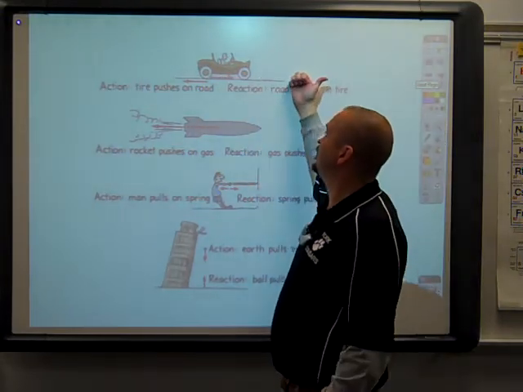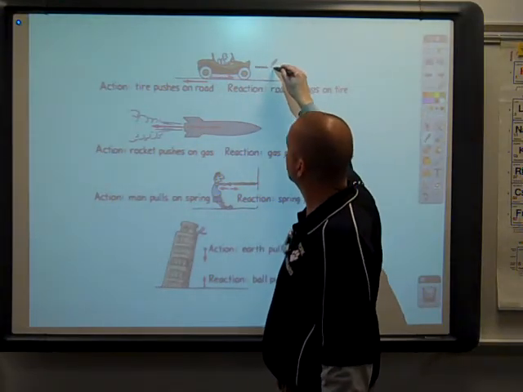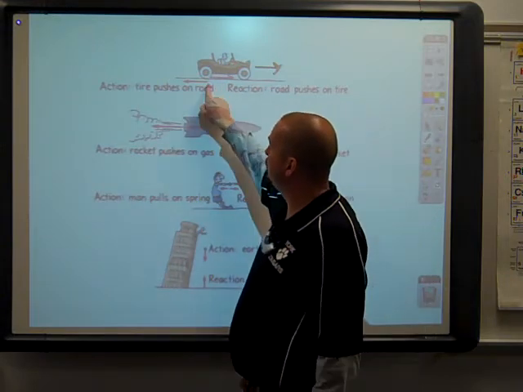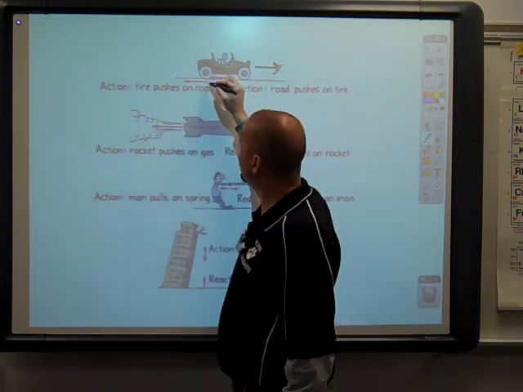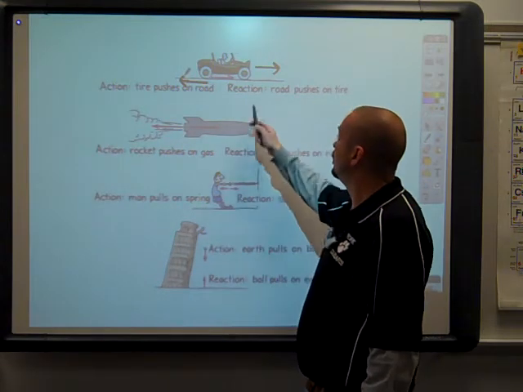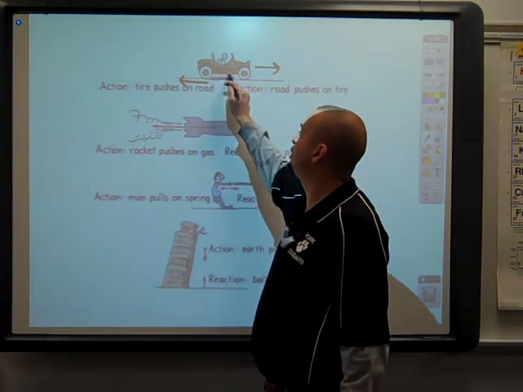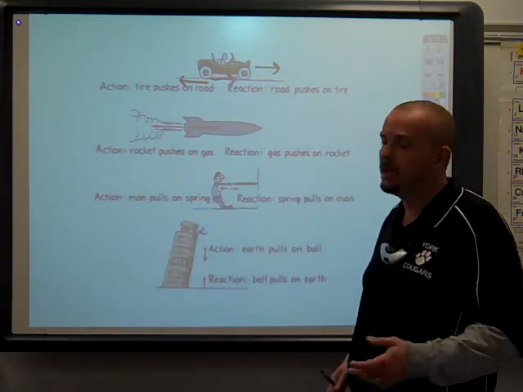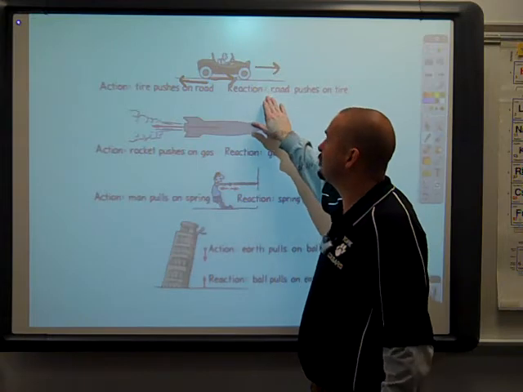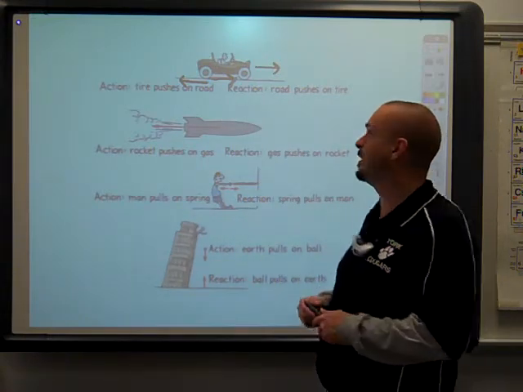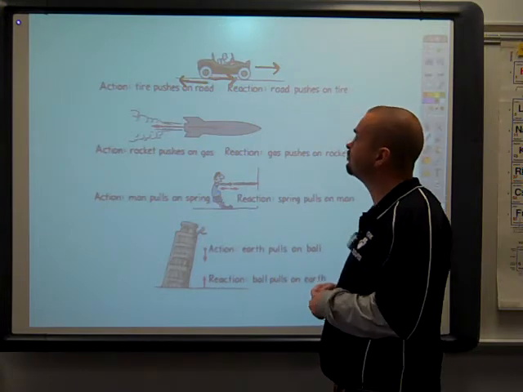This is a car, and it's moving in this direction. For the car to move in that direction, the tires have to push backwards on the road. The tires are pushing in this direction. The road pushes in the opposite direction, making the car move. This is why cars don't work well on icy roads. When the road is icy, you can't get a strong reaction force. When the road is icy, the road can't push back, and it makes it hard for the car to move.